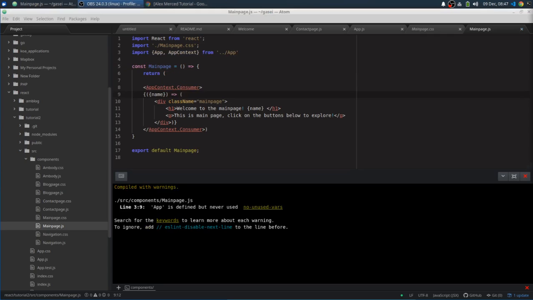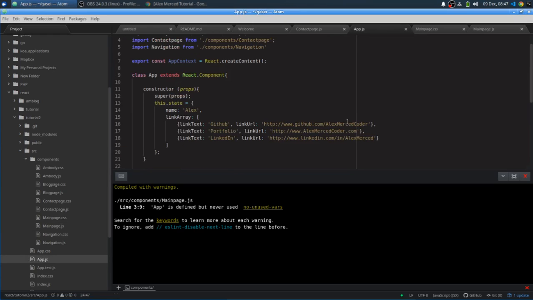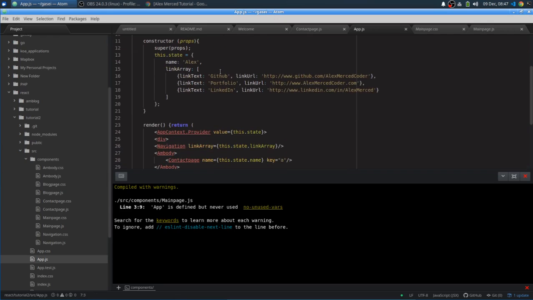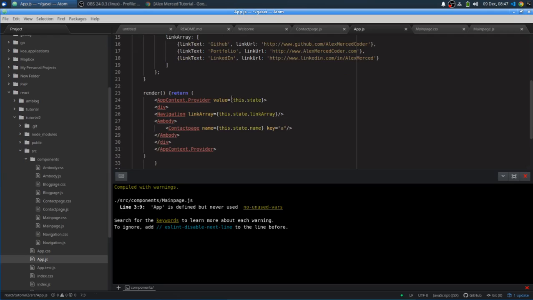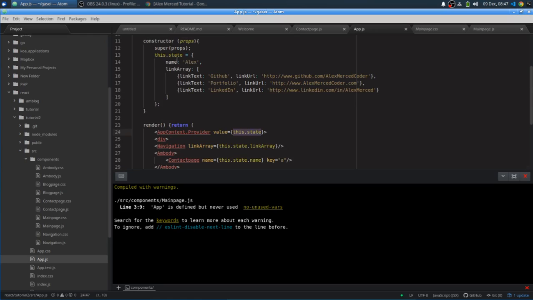Okay, so we got it working. Let me show you some of the refactoring we did. Let's go back to app.js for a moment. What I had to do to get this all working was export the context, so that I can bring it in somewhere else where I refer to it. So make sure you add your keyword export. And then I just made the value of the app context provider this state, so that I can put any variables I need in the state and keep it simple.